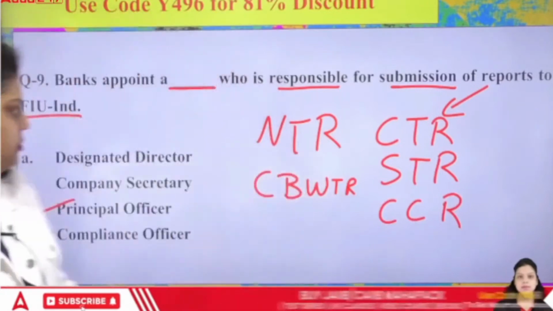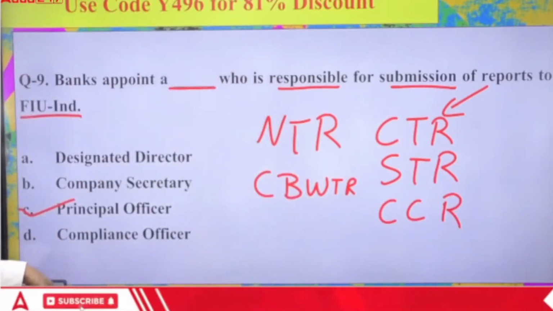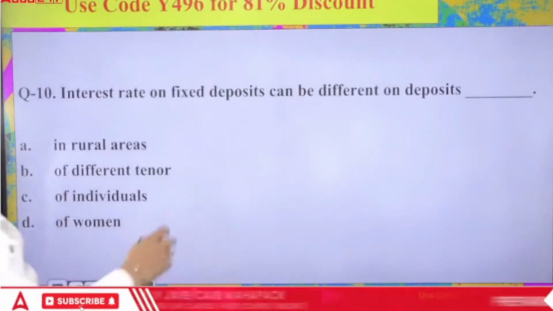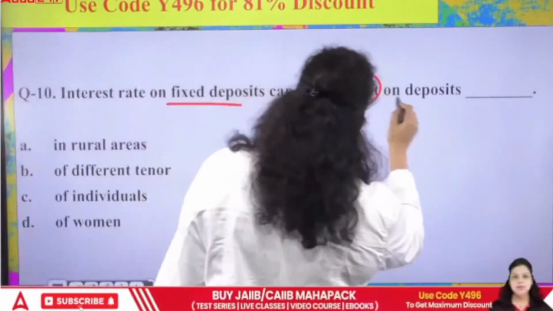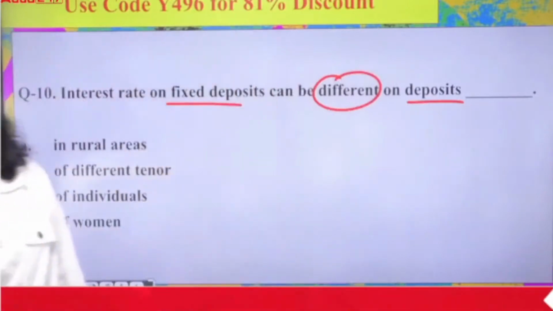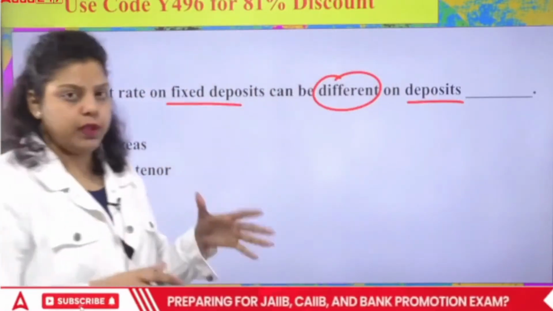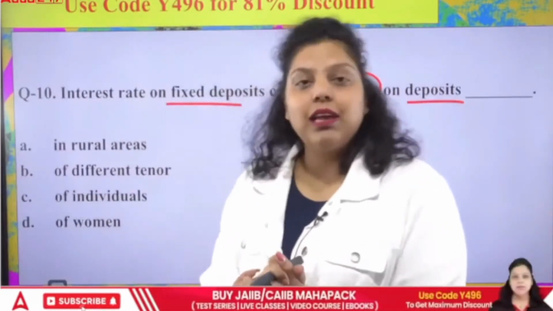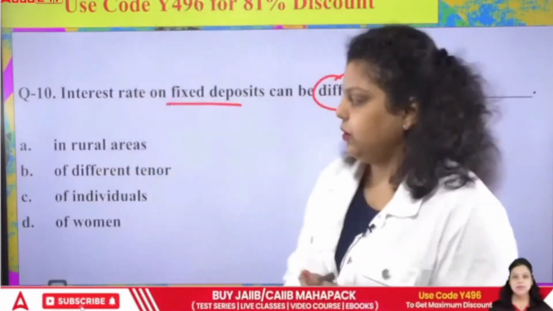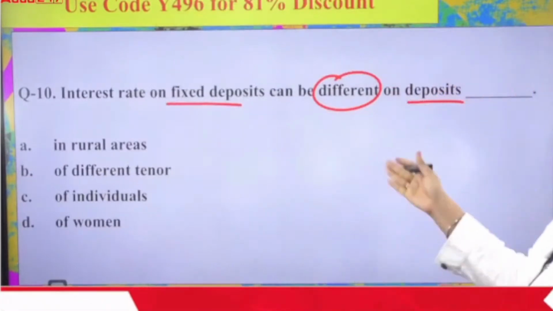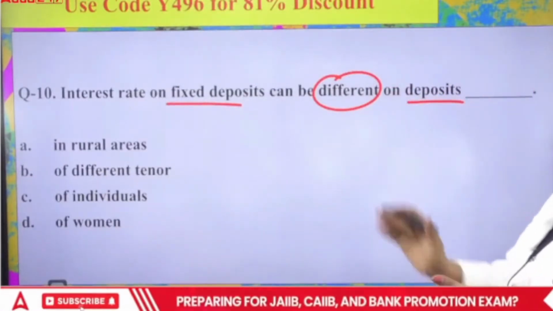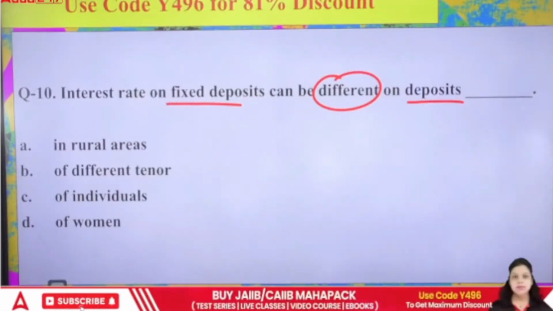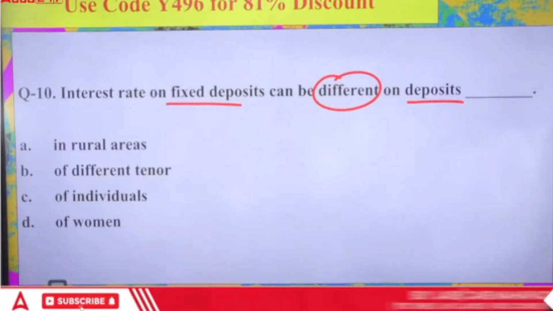Okay, next. Question 10: interest rate on fixed deposit can be different on deposit dash. On what condition or by which particular points do banks decide the interest rate to be provided on the term deposit? First, in rural areas. Second, of different tenures. Third, of individuals. Fourth, of women.